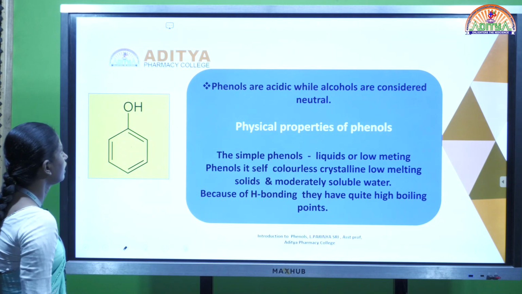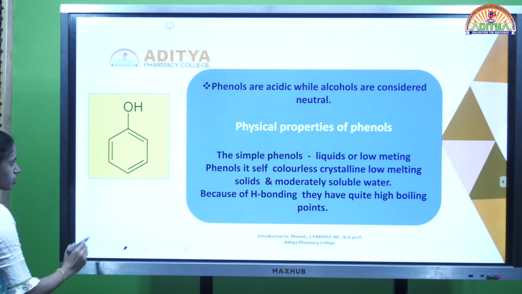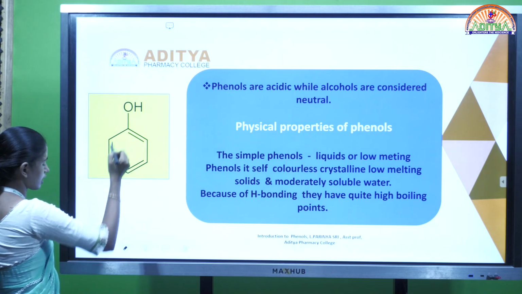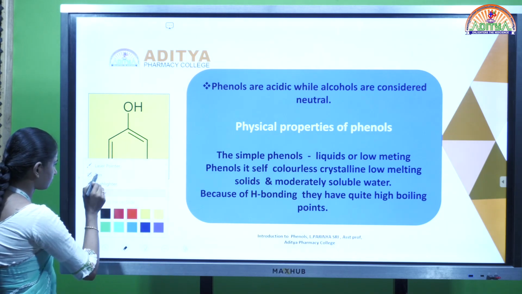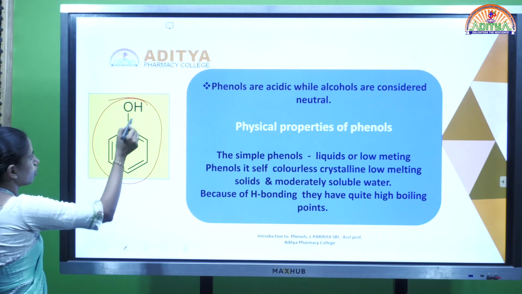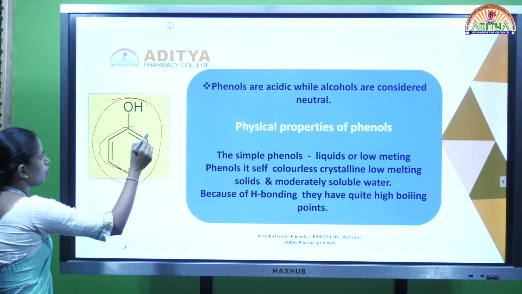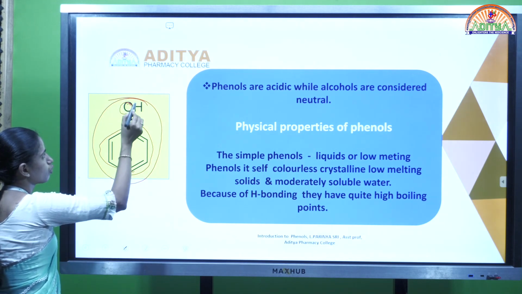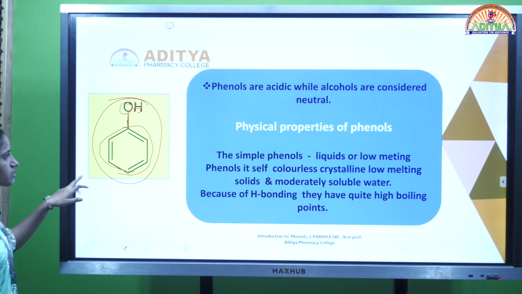Next, coming to the structure of phenols. The phenol has the benzene ring, and at one hydrogen place the OH group is attached. So this is the phenol.